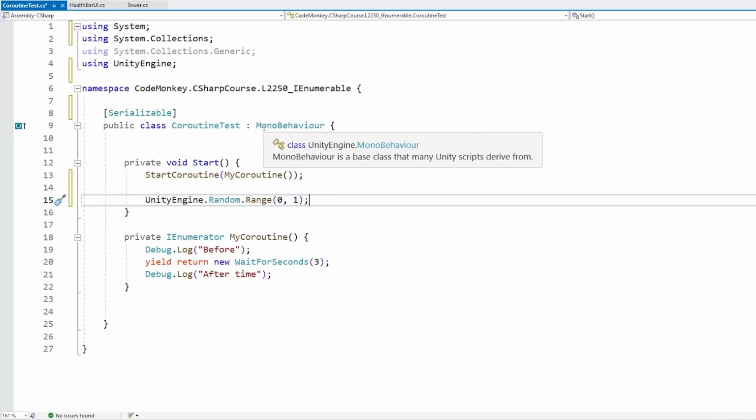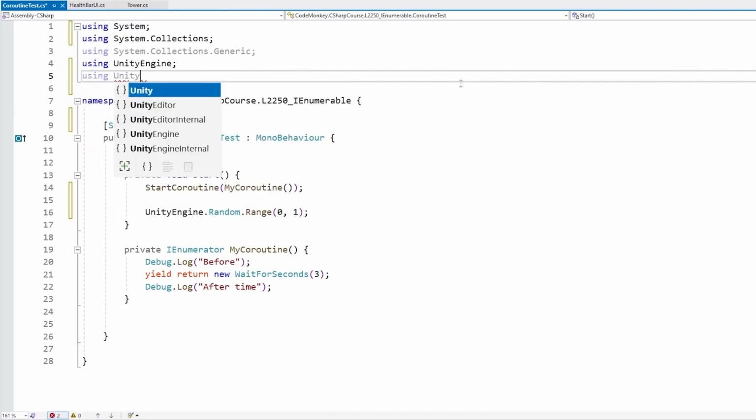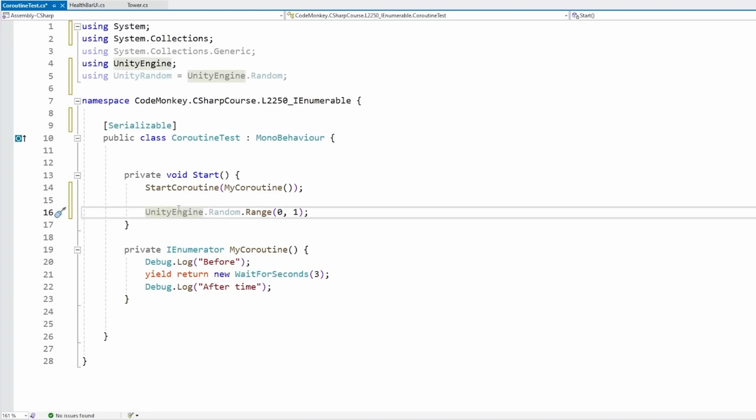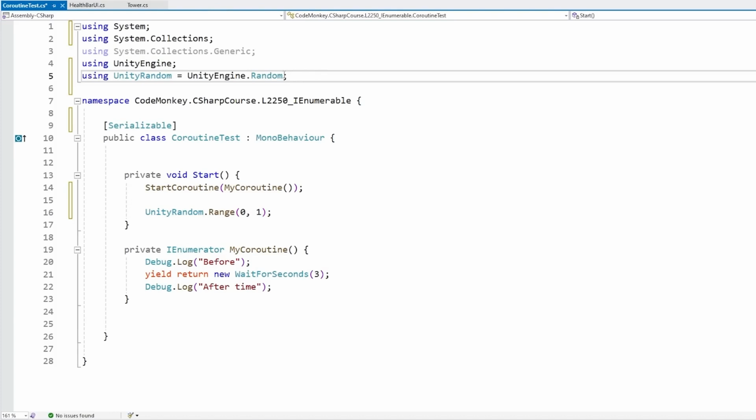Another thing you can do with namespaces is simply using an alias. So over here, we can say using, then give it some kind of name like UnityRandom, and then say equals UnityEngine.Random. So basically, this one is now an alias to this. So down here, instead of using all this, we can use this. And there you go, it does work. This can be quite useful when you have a really complex project with some super long names. When that happens, using the alias can really help simplify your code.